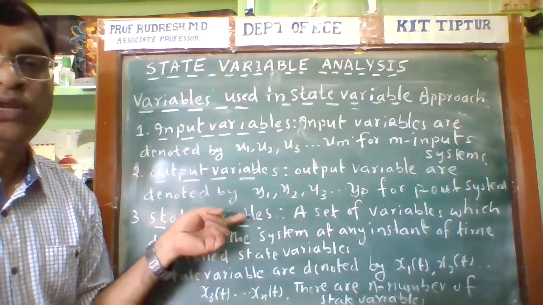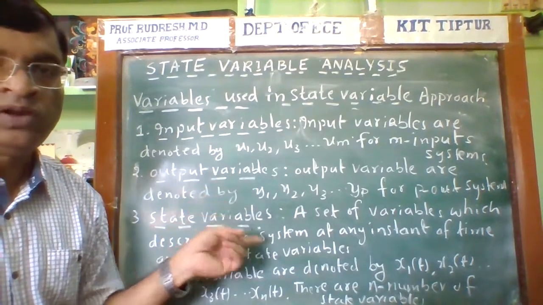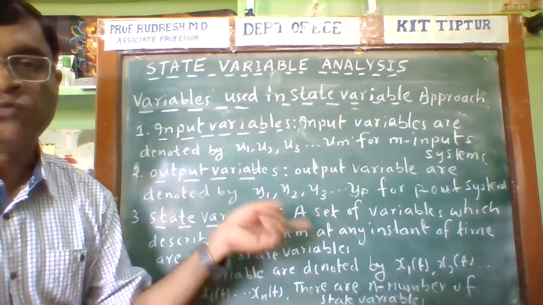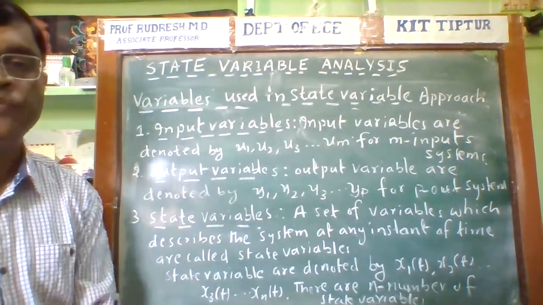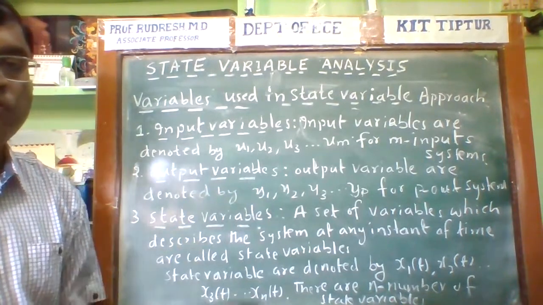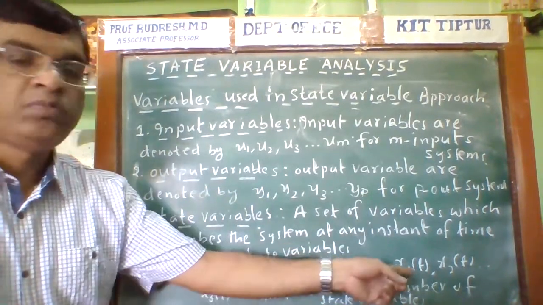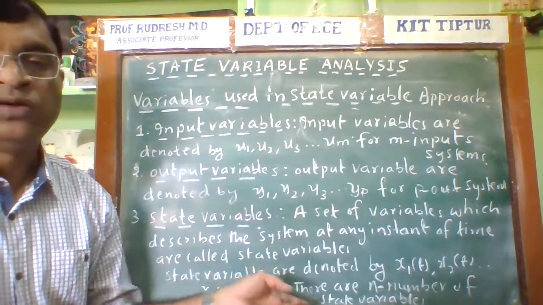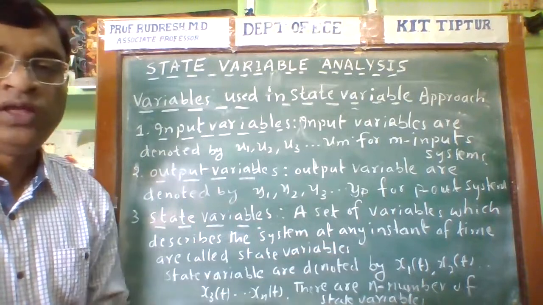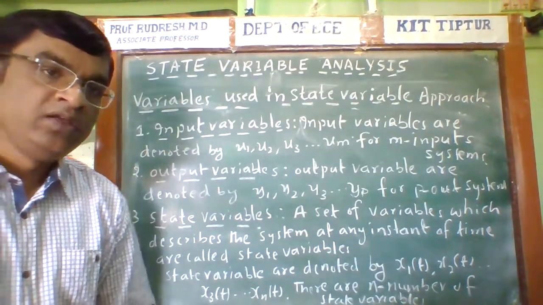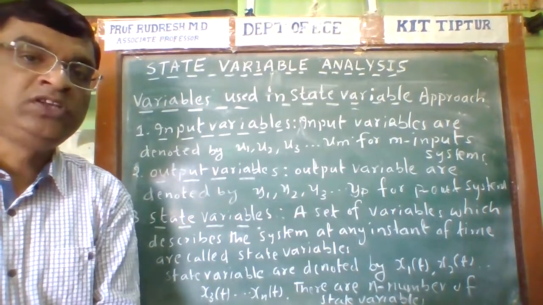Likewise, you may get a question on what the input variables and output variables are. Therefore, the state variable is very important. A set of variables which describe the system at any instant of time are called the state variables. The state variables are denoted by x1(t), x2(t), x3(t) up to xn(t). There are n number of state variables used to formulate the state space.